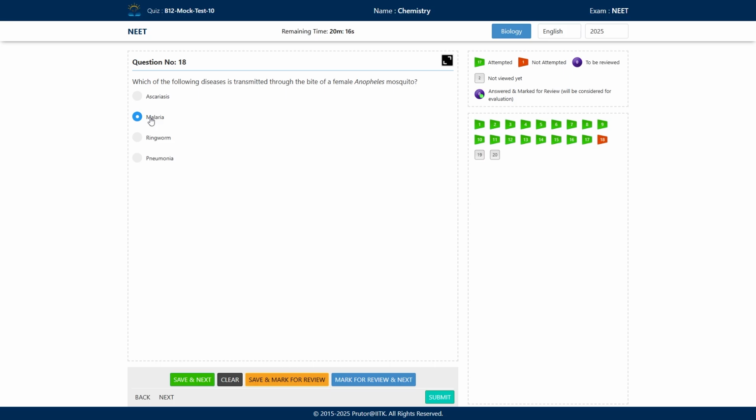So the female Anopheles mosquito is the vector for the transmission of malaria. Basically it transmits the pathogen, which is Plasmodium. So malaria is caused by Plasmodium. This Plasmodium is transmitted to another person when the female Anopheles mosquito bites that healthy person. Okay, so Plasmodium has a very complex life cycle. It has two hosts. It requires a human host, and the other host is the female Anopheles mosquito, which also acts as a vector here.